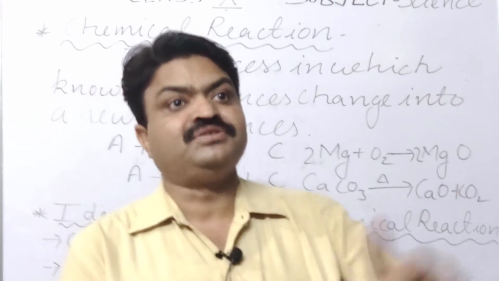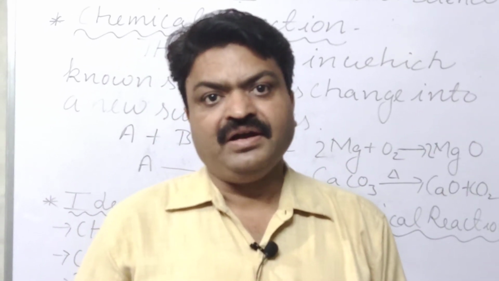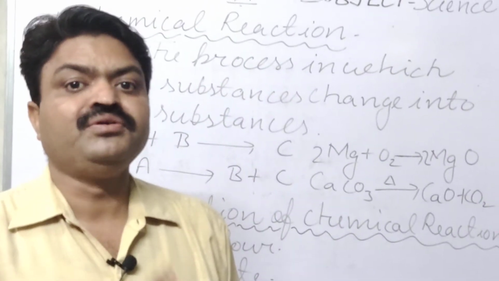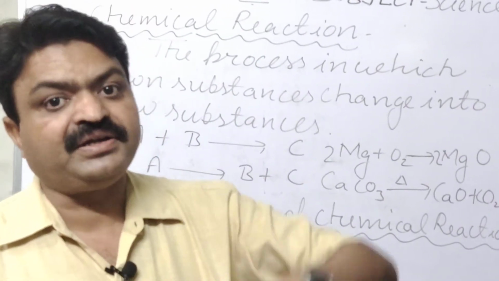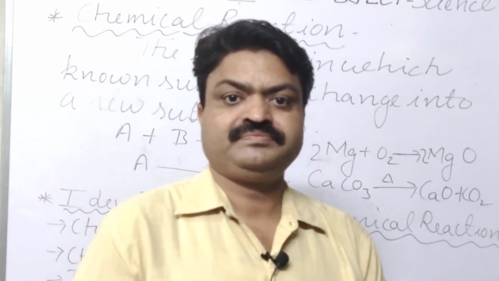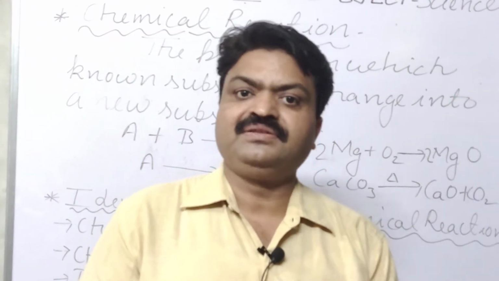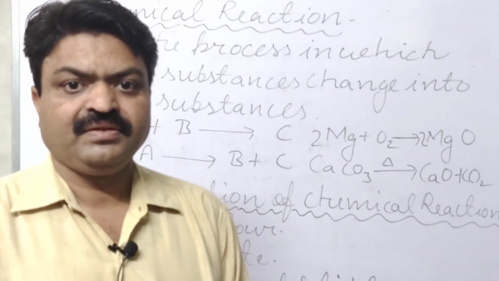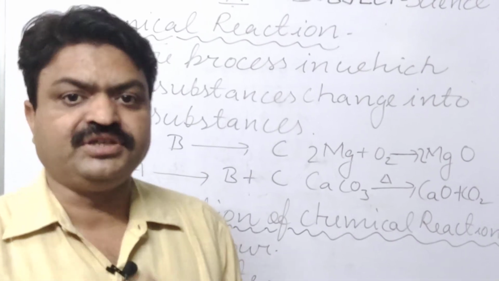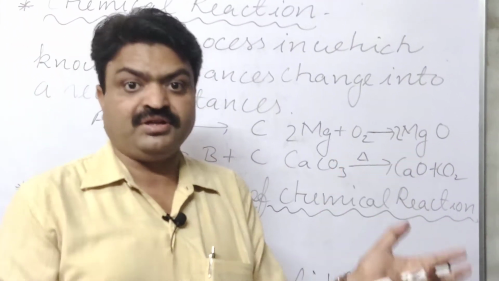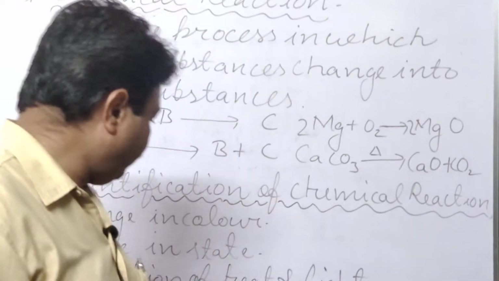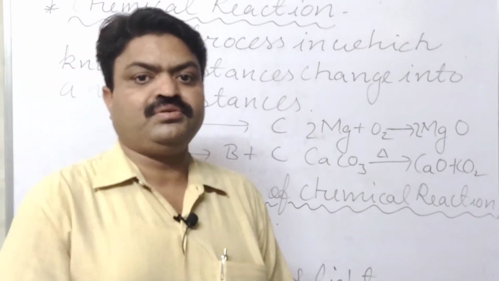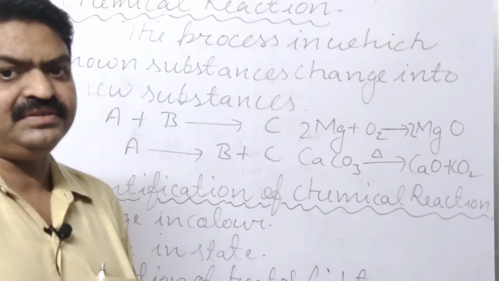Like we are getting sunlight, student, and sunlight is produced due to chemical reactions taking place inside the sun, where nuclear fission or fusion is taking place, and due to that we are getting sunlight or solar energy.